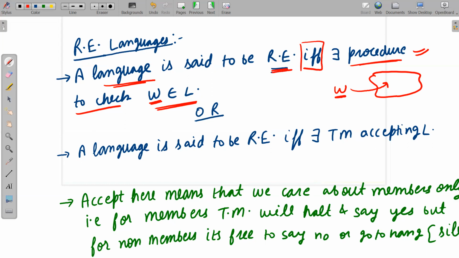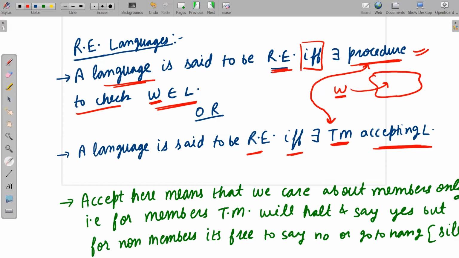The Church Turing thesis says that what could naturally be called an effective procedure can be realized by a Turing machine. That means if we have a procedure, then we should have a Turing machine to implement it. So directly or indirectly, I am replacing the word procedure with Turing machine. A language is said to be RE if and only if there is a Turing machine accepting it.